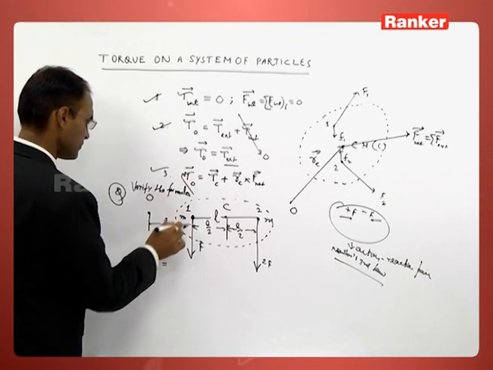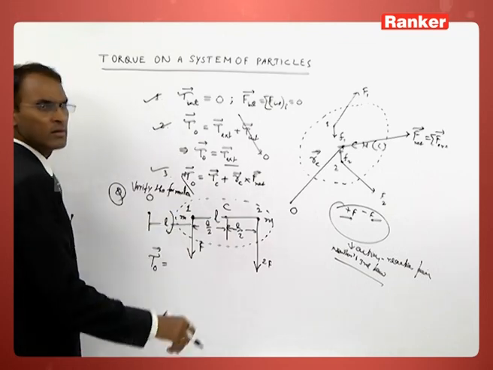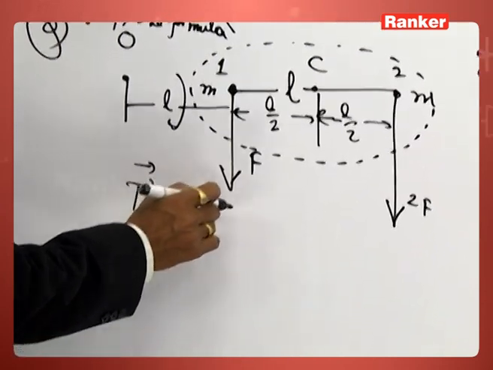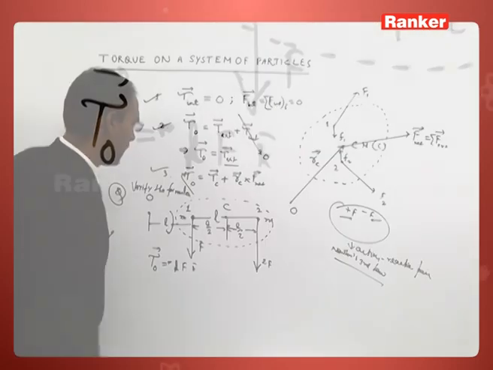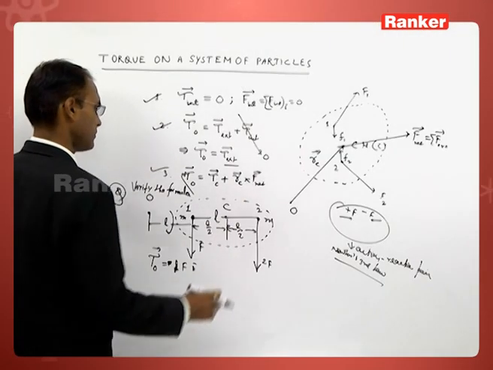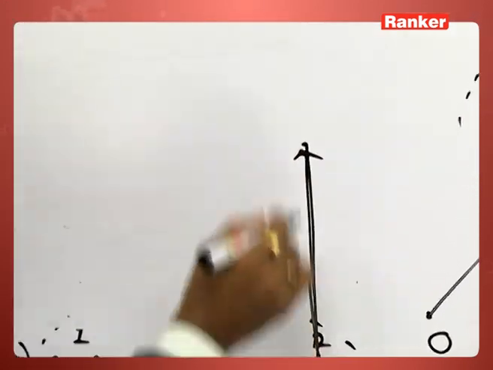This force F will produce the torque in clockwise sense. That is L into F minus, and the torque produced by this force 2F. Here this force 2F acts up.